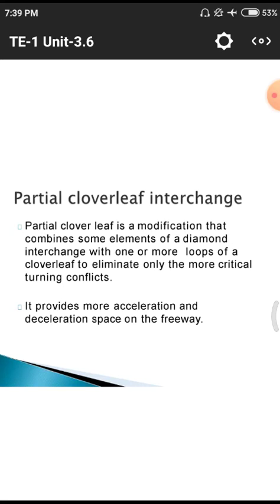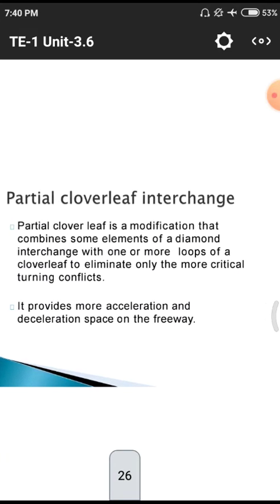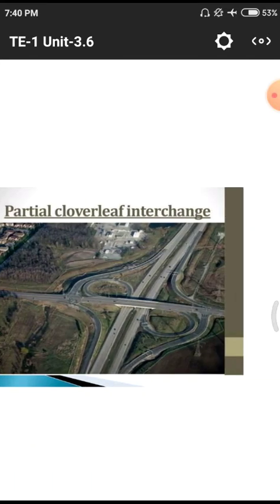Partial cloverleaf means the structure has only two leaves. Here we had four directions, but in this partial cloverleaf we have only two cloverleaves. Partial cloverleaf is a modification that combines some elements of the diamond interchange with loops of a cloverleaf to eliminate the more critical turning conflicts. It provides more acceleration and deceleration space for a freeway. That means we have only two leaves here. In the partial cloverleaf interchange, one way and another way are simply connecting.